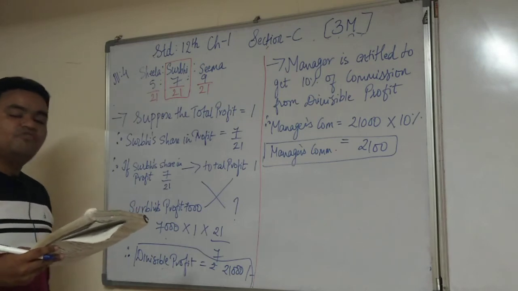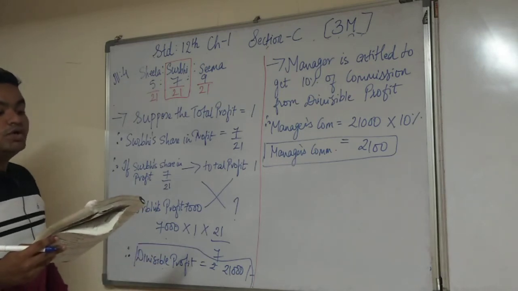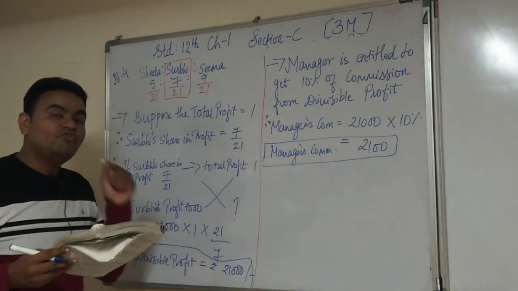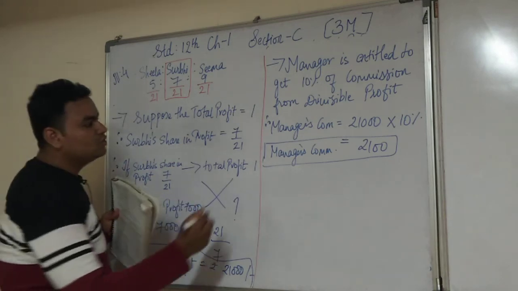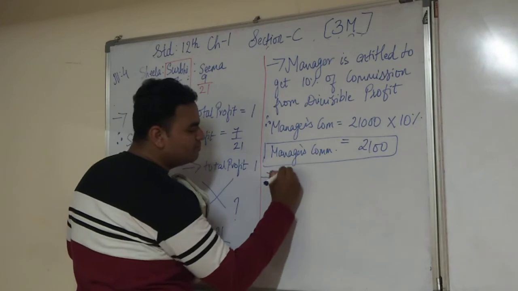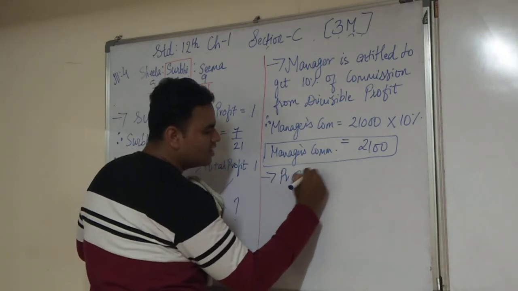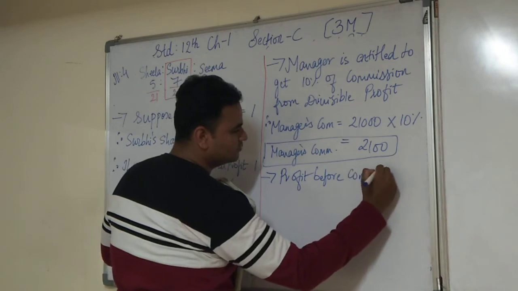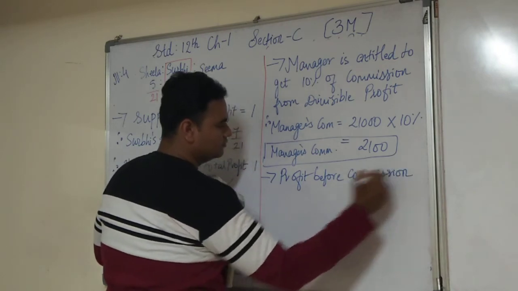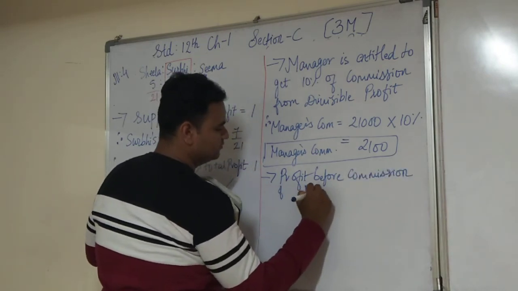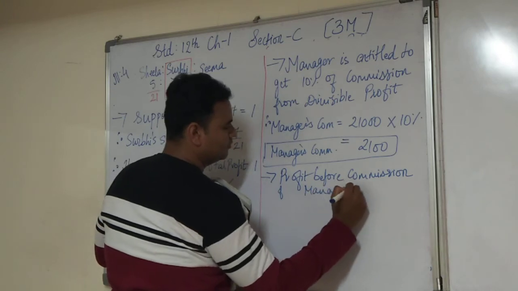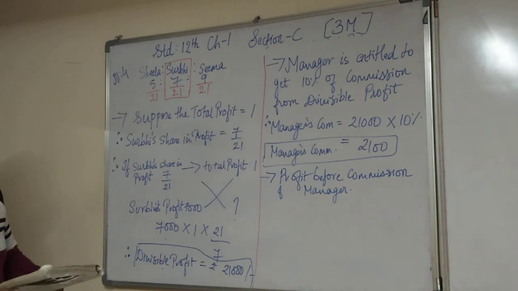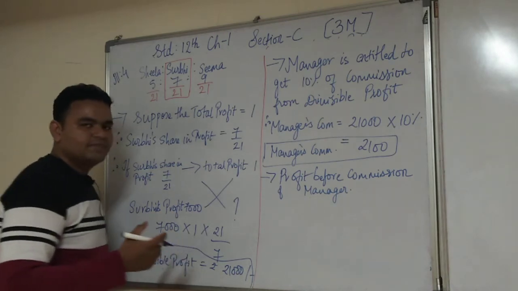The next step: what is the profit before commission? That means you determine the amount of commission, and also determine the profit before commission of the manager. That is very simple.